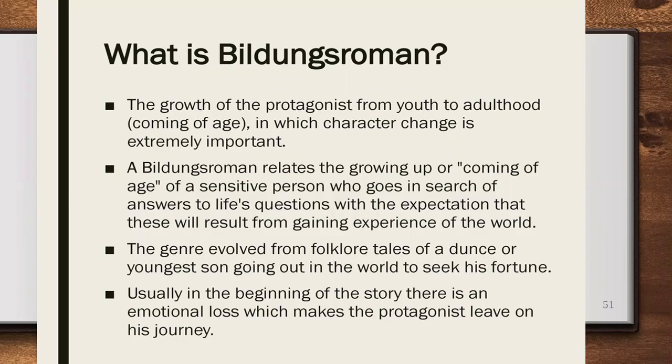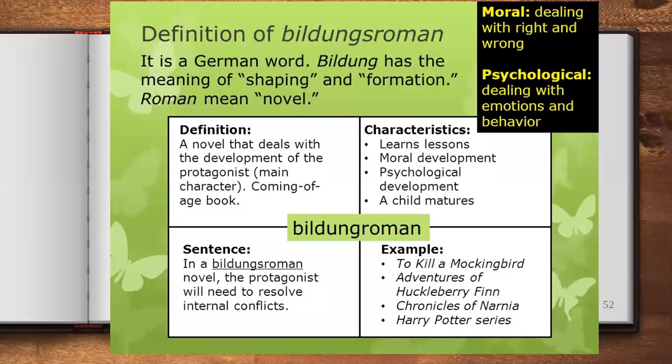And the genre also evolves from folklore tales of a dunce or youngest son going out in the world to seek his fortune. So, in this kind of novel, you will see that this particular character has set on a journey, and while he takes his journey of life, what are the various experiences that he gains? All those things are narrated here. Okay. So Bildungsroman: Bildung means shaping or formation, and Roman means novel. So a novel which shows the formation of the character or the shaping of the main character.